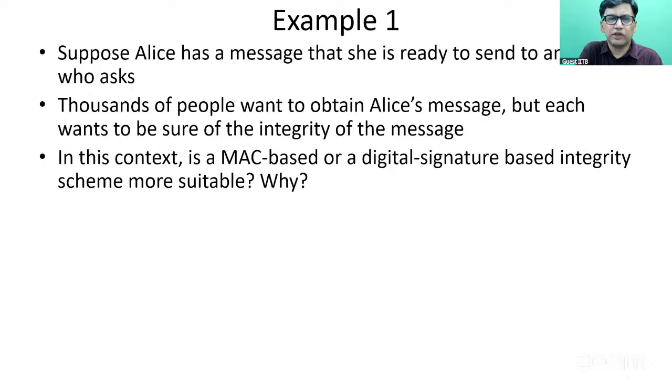In the digital signature based integrity, if Alice is the sender, then she calculates the digital signature as K^- of h of m, where h of m is again a hash function, and K^- is the private key of Alice. She creates a digital signature and attaches it to the message.